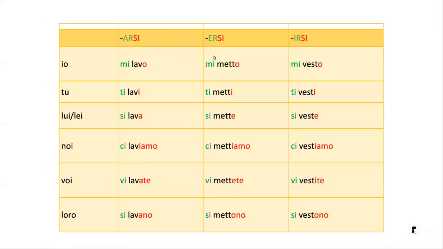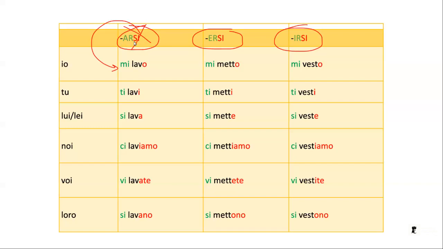So we also have the reflexive verbs. Reflexive verbs are easy to spot because they end in si. So for example, lavarsi, mettersi, pulirsi o vestirsi. So how do they work? If a verb ends in si, we take si off and this becomes a pronoun. It becomes mi for io, ti for tu, si for lui o lei, ci for noi, vi for voi, and si for loro. Now this is one half of the job done.